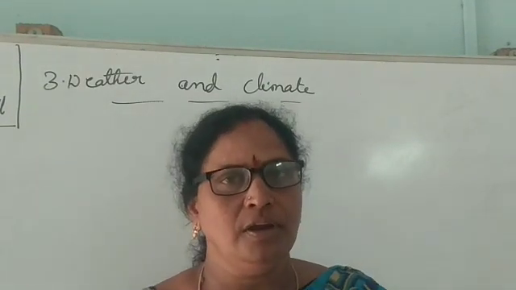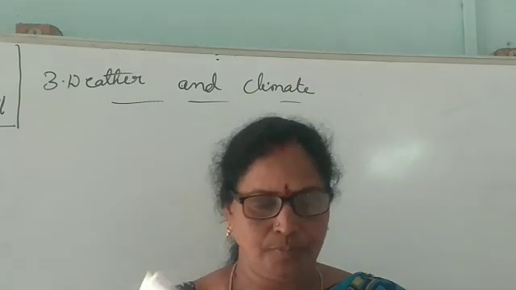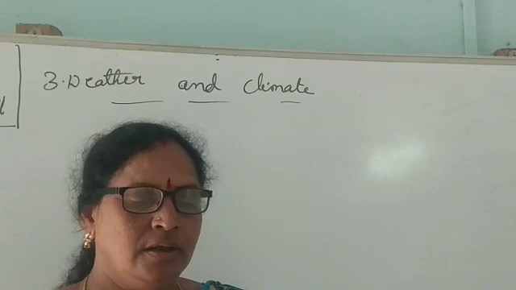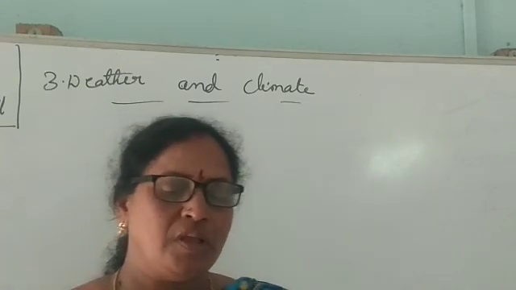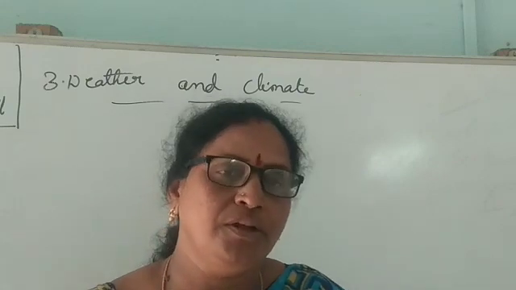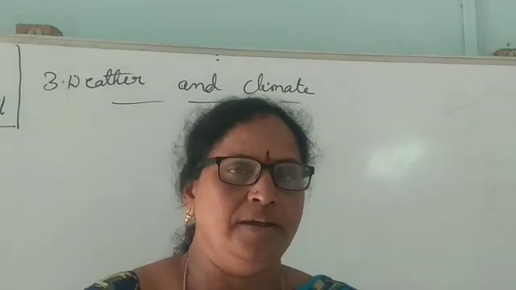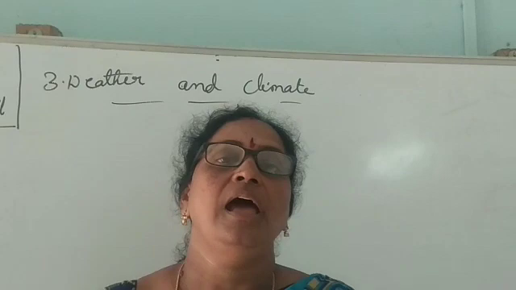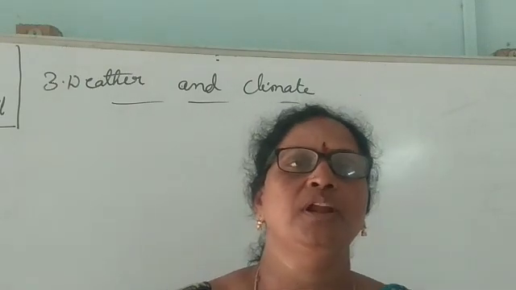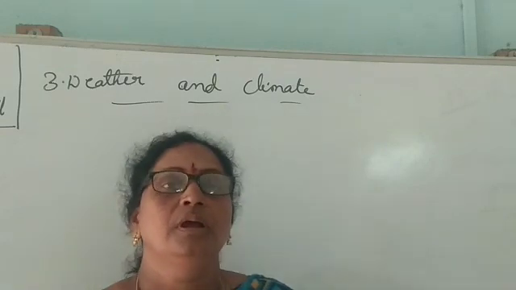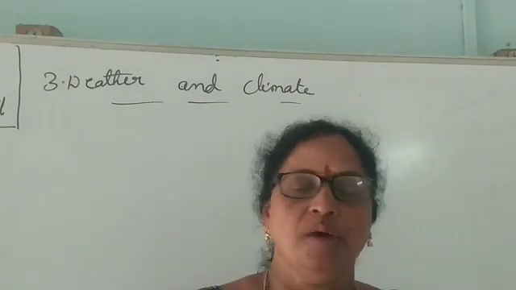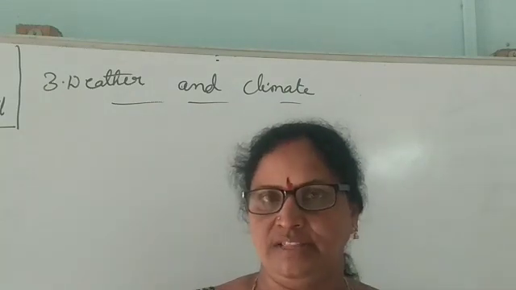Yesterday we learned our third lesson about weather and climate. What is weather? Weather is the state of the atmosphere surrounding us at a particular place and time. The elements of air are temperature, air pressure, movement of the air and moisture in the air.